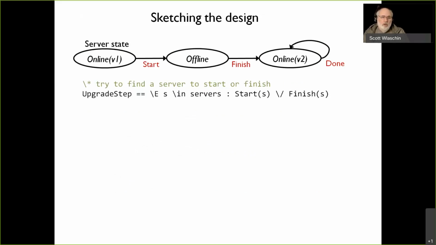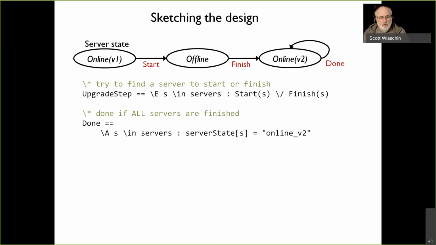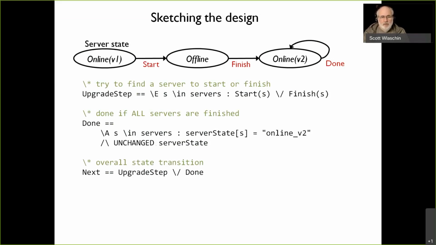Now, we're going to combine the start and finish into a single step called upgrade. This says try and find a server where we can do either the start step or the finish step. So does there exist a server that we can do that? And then we're done if all the servers are finished. So if it's true that all the servers are in online version 2, we're done. And then we can just do our infinite loop at that point, where everything's unchanged after that. So that's the done state. And so overall, the entire next is either do the upgrade step or do the done step. And that is our entire sketch for the logic for upgrading our servers.